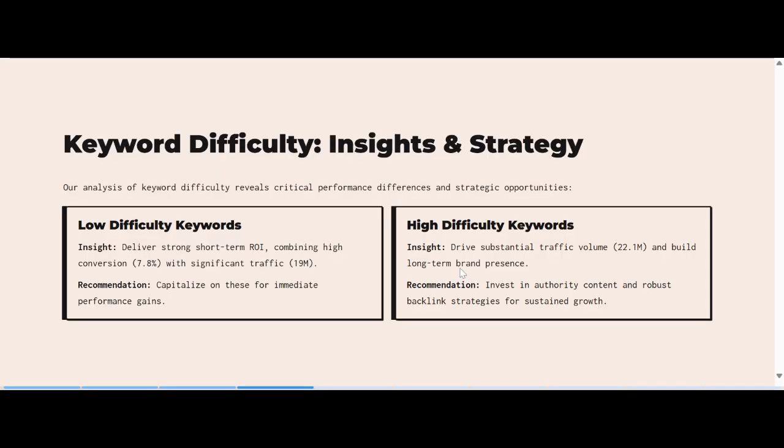And next, we have high difficulty keyword insights. They drive substantial traffic volumes at 22.1 million and build long-term brand presence. If a user is coming with a high difficulty keyword, then they know what they're looking for, and this will just build long-term brand presence. The recommendation for this is that we should invest in authority content and robust backlink strategies.